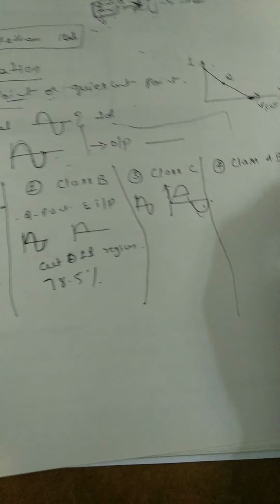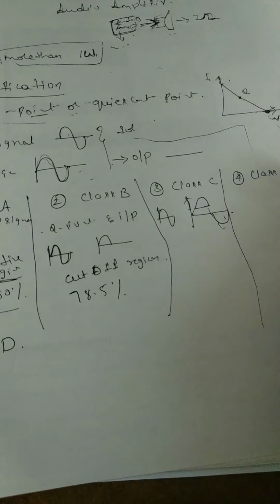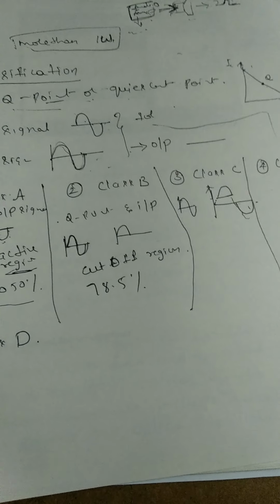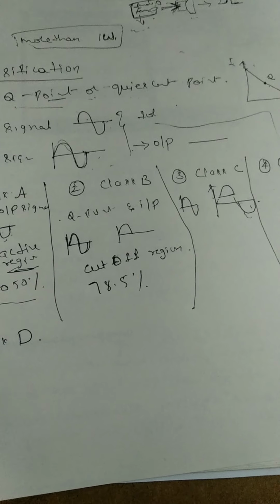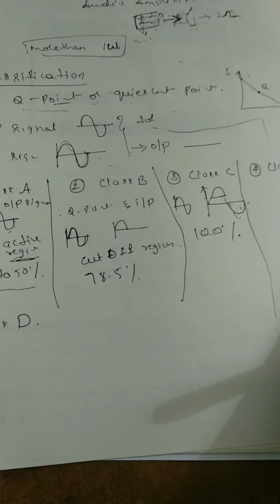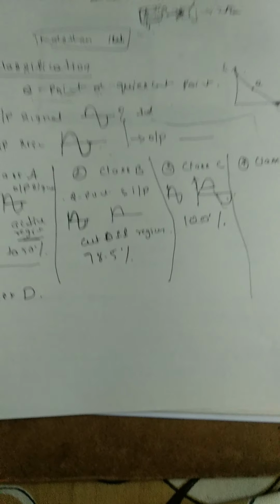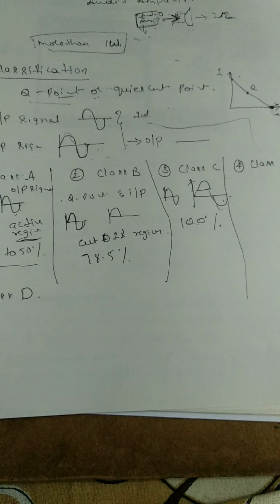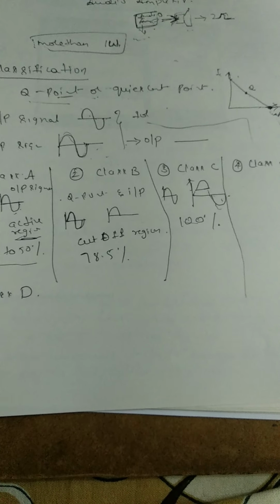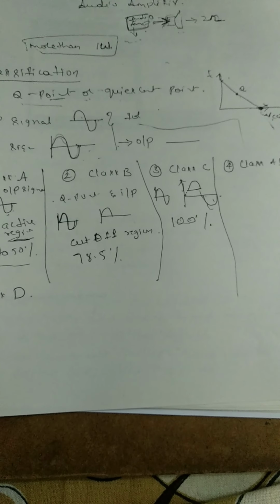Here the Q point is shifted below the x-axis. The efficiency of class C amplifier is said to be 100%. So a power amplifier is said to be class C amplifier if the Q point and the input signal are selected such that the output signal is obtained for less than half cycle for a full input signal.